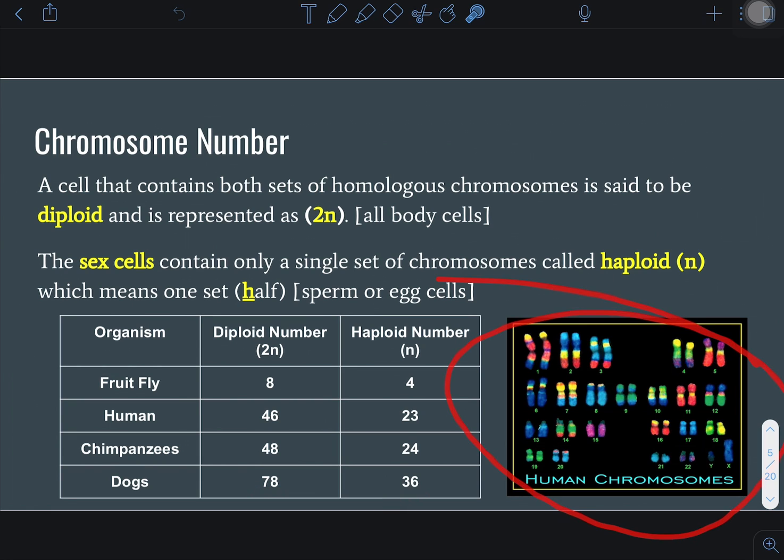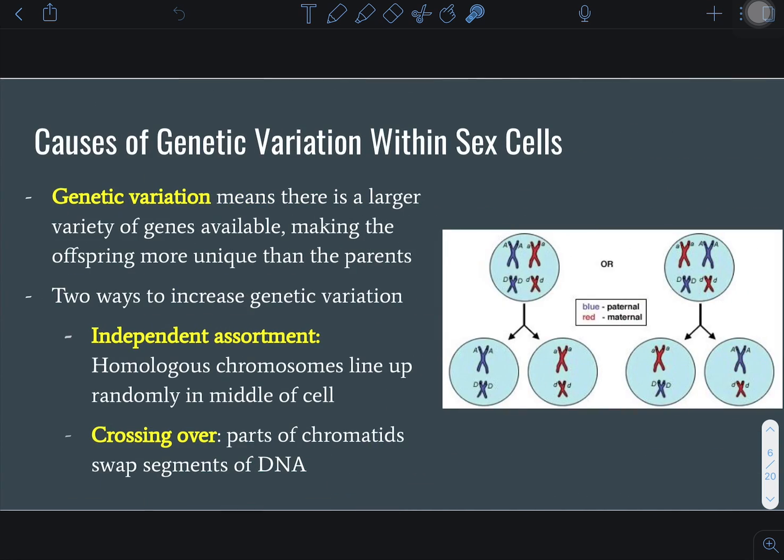This is a picture of human chromosomes, what they call a karyotype. This chromosome came from your mom, this one came from your dad, this one came from your mom, this one came from your dad. And they can take pictures of these and see what they look like. But notice there are different sizes, and there's different banding. So this is a homologous pair. This is a pair of homologous chromosomes.